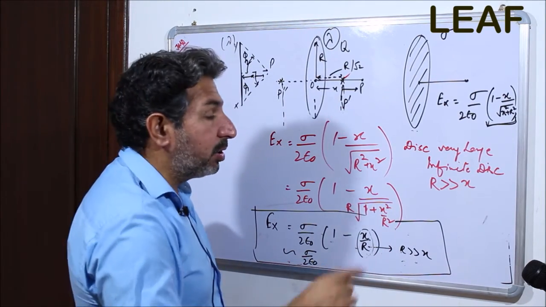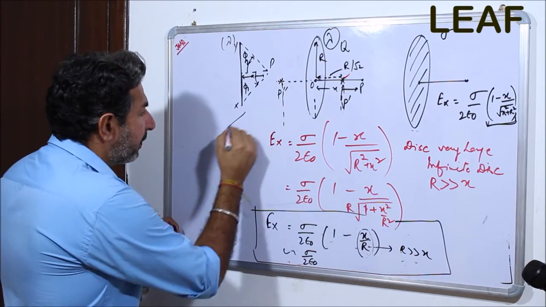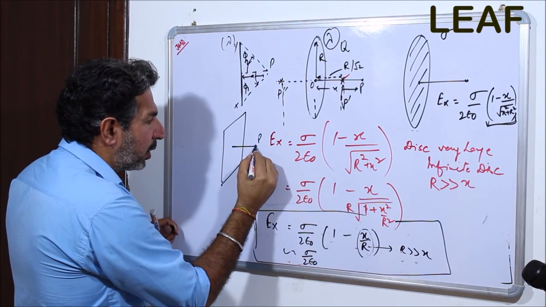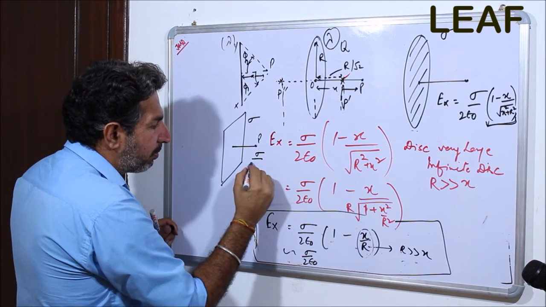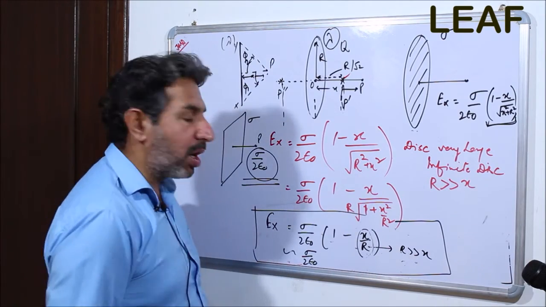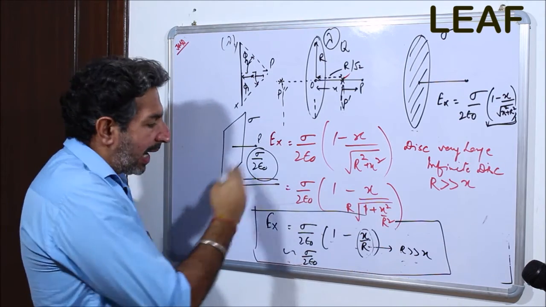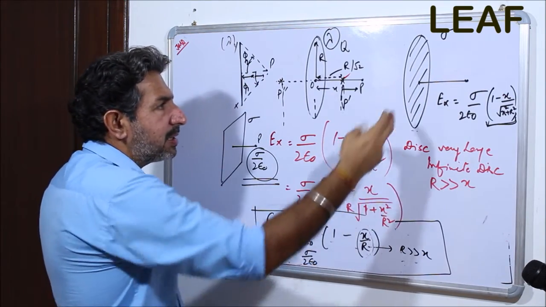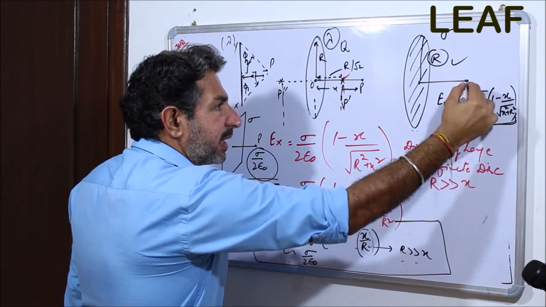Let me relate this, because now you have done Gauss's law, with the square sheet. You might remember there was a point P, and what was the electric field near the infinite plane sheet of charge having surface charge density sigma? You have done it as sigma by 2 epsilon naught. So this is very clear that we did it earlier through Gauss's law, and we are equivalently doing it in this segment with a small disk.